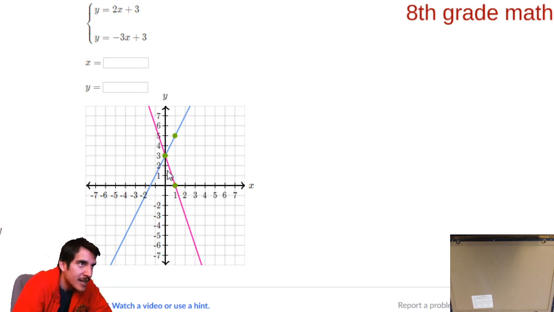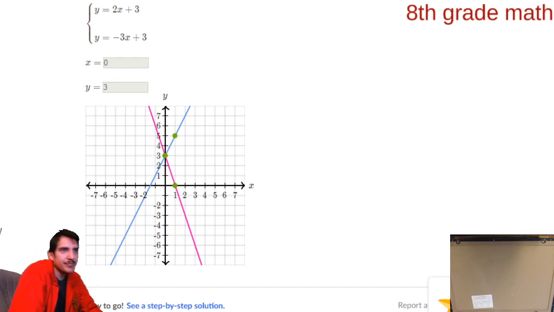And it looks like that point right there, that x is 0 and y is 3. And let's check if that's the point where both lines cross. Yes, it is.